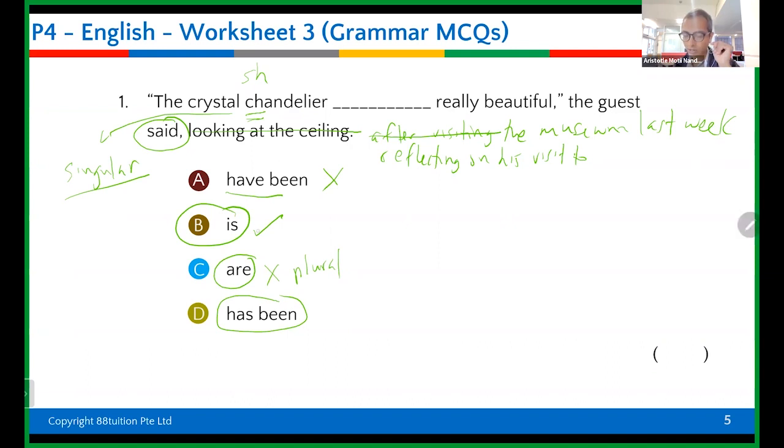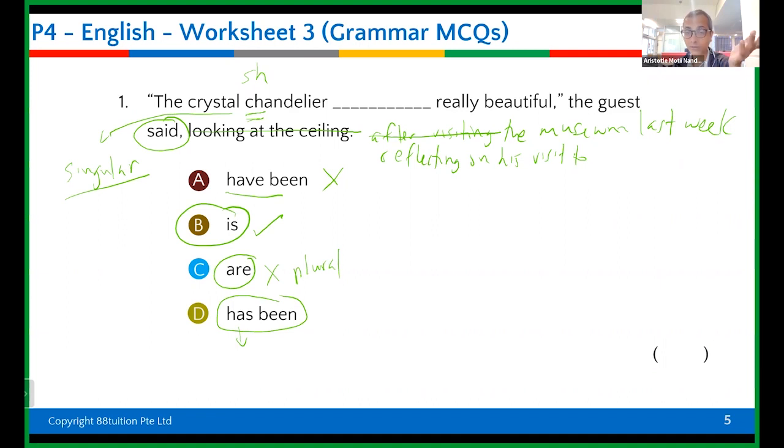Now, so it's is. And now why not has been? Has been also is present. Has is present. Yes. When do you use has been? It's like from before to now. Like, I've been hungry for the past 5 hours. That means now I'm hungry, but before also I'm hungry, to now I'm hungry. So from a time from before to now, then you say I have been, he has been.